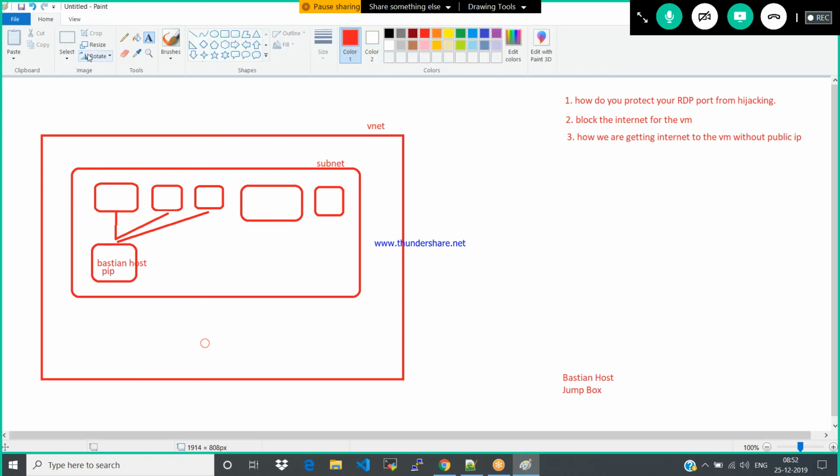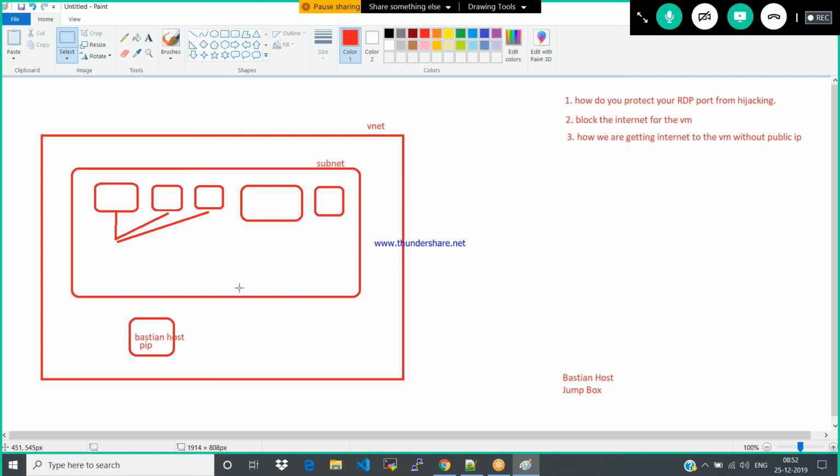Okay, now what will I do? I take this bastion host and put it outside of the subnet. Can I access this? No. Why? Because this bastion host belongs to this subnet only. Within the subnet only you can access using the private IP.